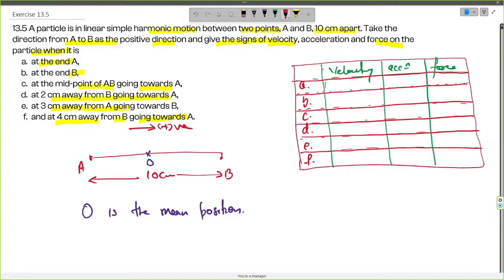A and B are the two extreme points, and here O is the midpoint about which the SHM is being carried out. So here, as the particle moves from A to B, it is considered to be the positive direction, and when the particle moves from B to A, it is considered to be the negative direction. So in the first question we have the particle at the end A. So when the particle is at the end A, then the force is towards the mean position of the SHM, or towards B.